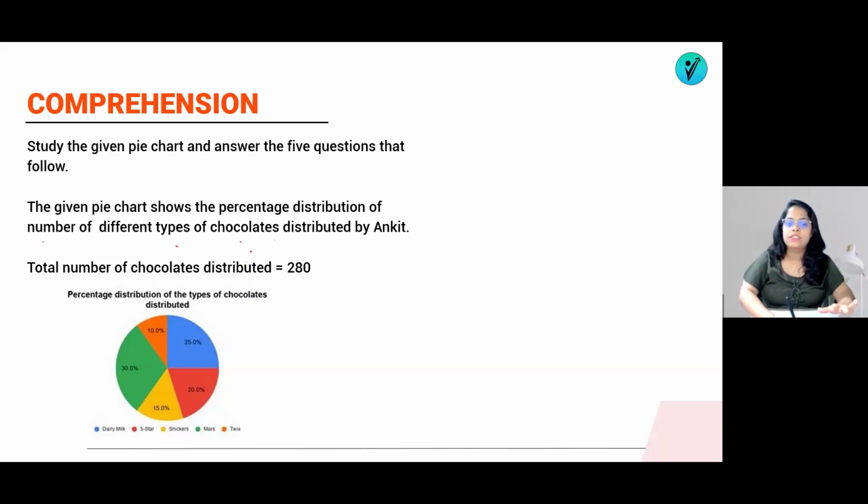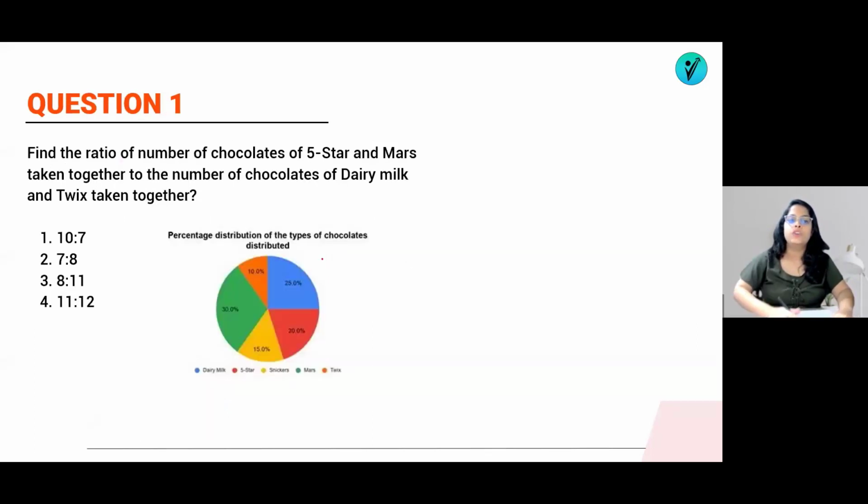The total number of chocolates is 280, divided into 5 parts in terms of percentage. Blue shows Dairy Milk, red shows 5 Star, yellow shows Sneakers, green shows Mars and orange shows Twix. So these are the 5 chocolates: 25%, 20%, 15%, 30%, 10% respectively. You have to remember this 280. Now let's go for question number 1.